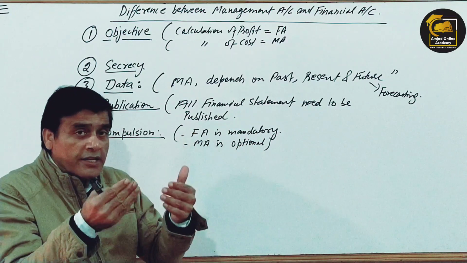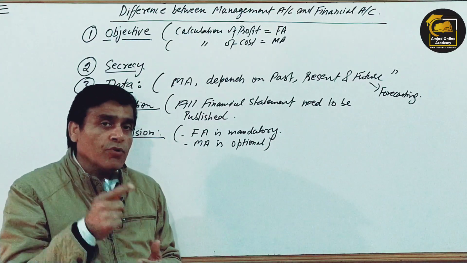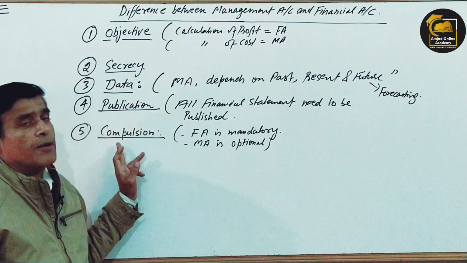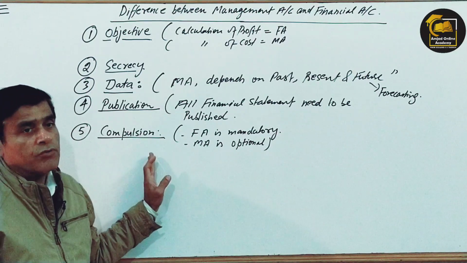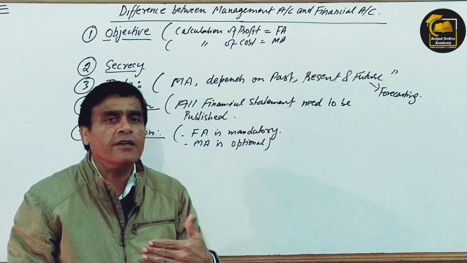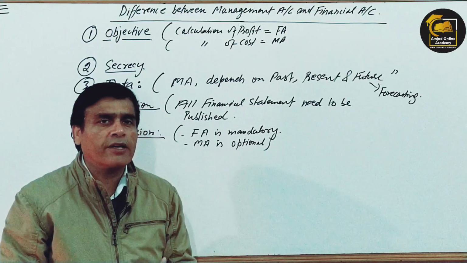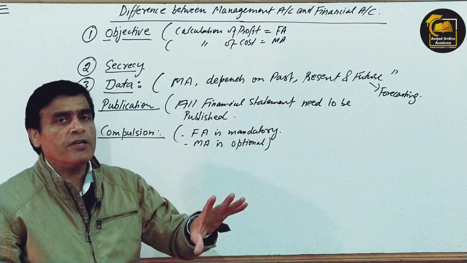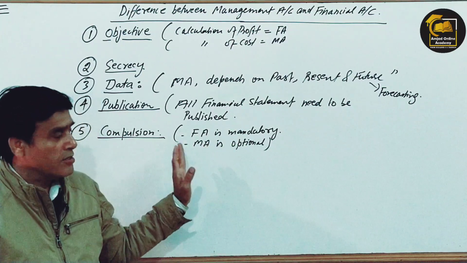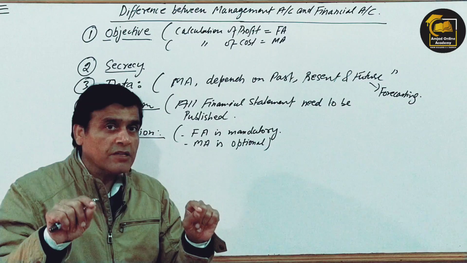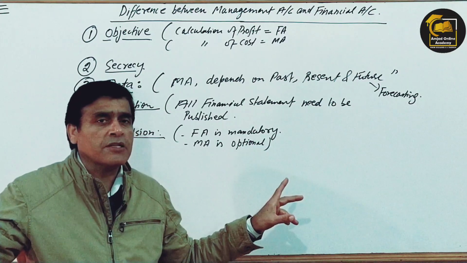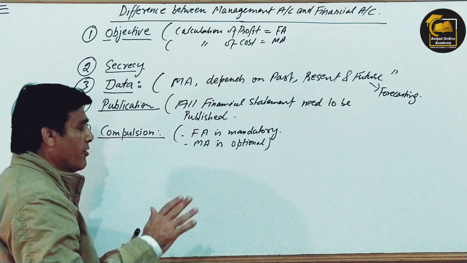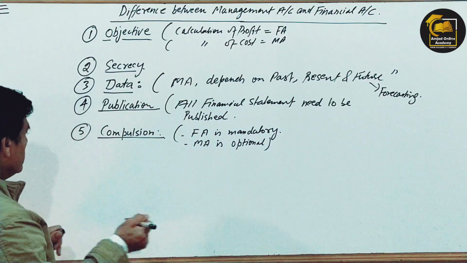But the internal costing records will be known only to you; it is not necessary for you to publish them. Whether you want to control your costs or not is your own interest, that is another matter, that is your own choice. So there is no such compulsion in the case of management accounting. So this is a very big difference, which makes the difference between these two very explicit and clear, right? However, there are a lot of other points.